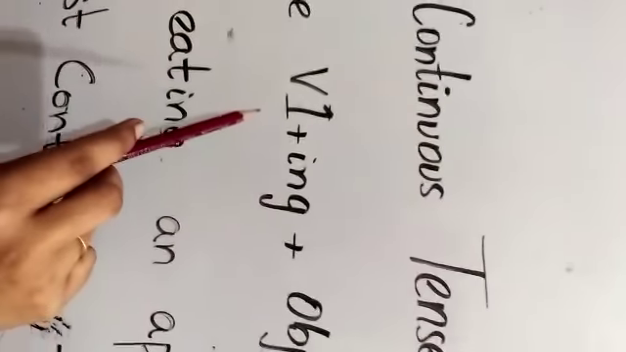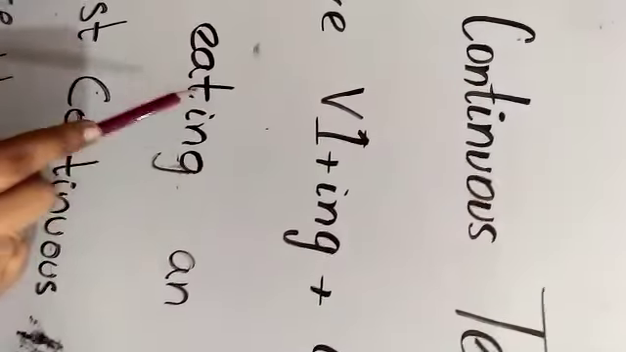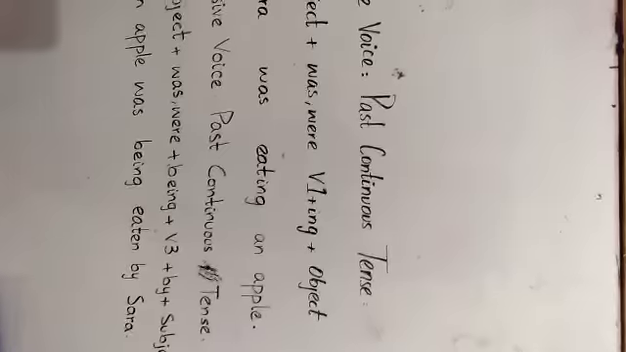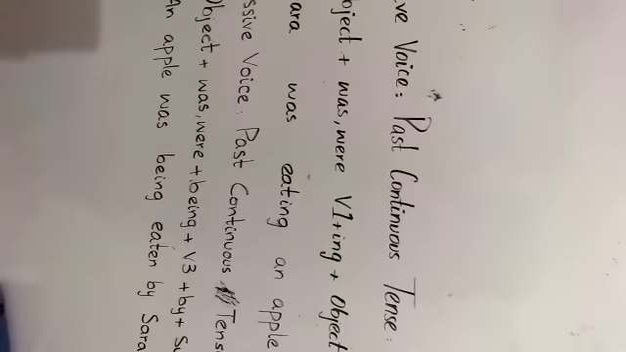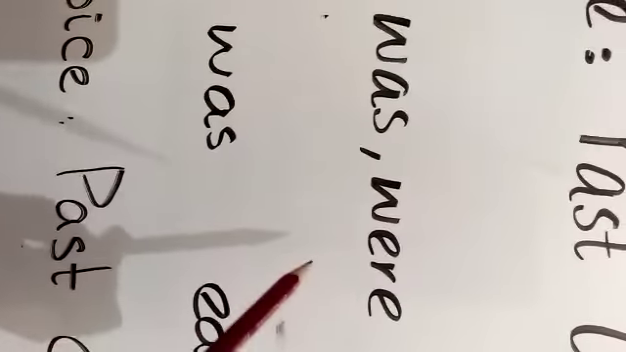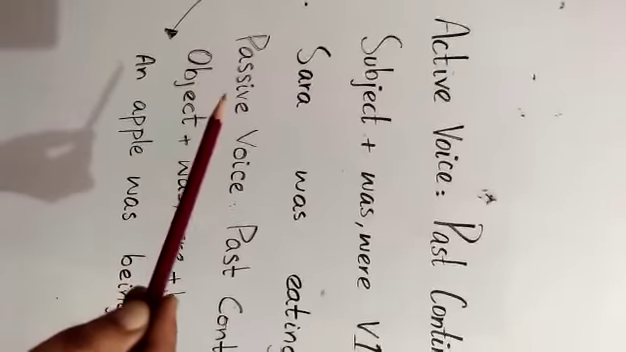After that, my dear class, in past continuous also we use verb first form with ing. Eat changes into eating, and at the last we will write the object, an apple. So the same sentence in the past continuous tense will be: Sara was eating an apple. Have you observed what is the main difference between present continuous and past continuous? The only difference is was and were. In present continuous we use is, am, are, but in past continuous we use was. Okay beta, how do we change active voice of the past continuous tense into passive voice?